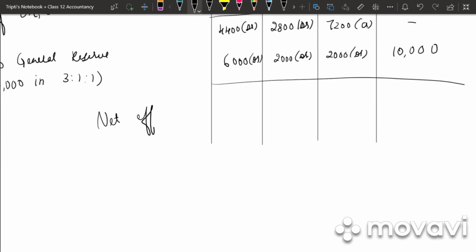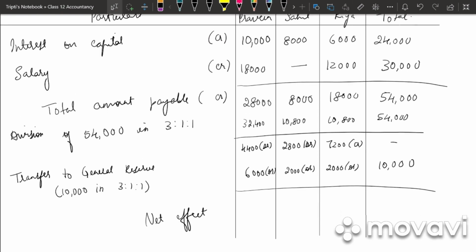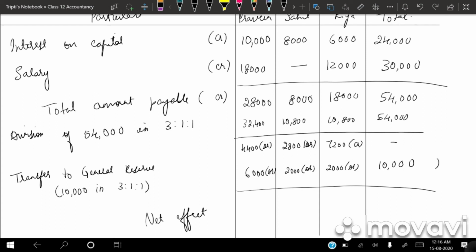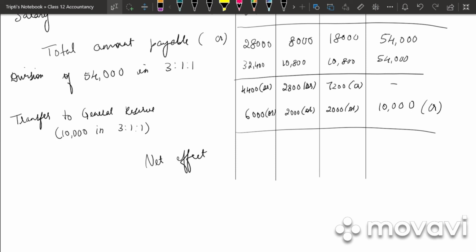So what is our net effect? So why in each partner's account the general reserve is debited? Because in the partner's capital account the general reserve is always debited, but in the profit and loss appropriation account it is always credited. So 4,400 plus 6,000, we get 10,400 debit, then 4,800 debit, 5,200.